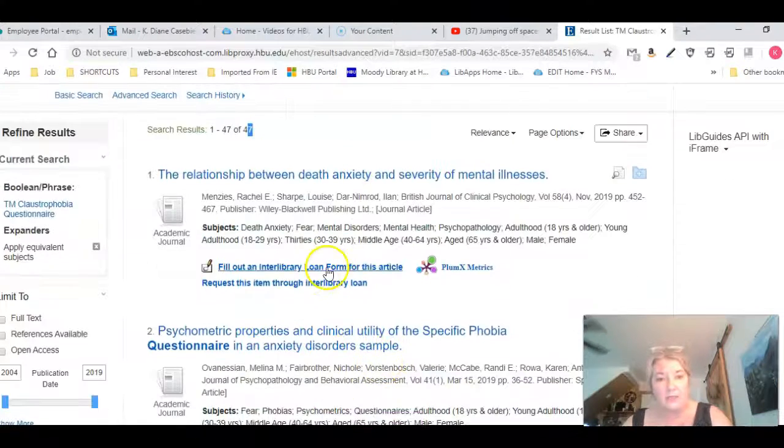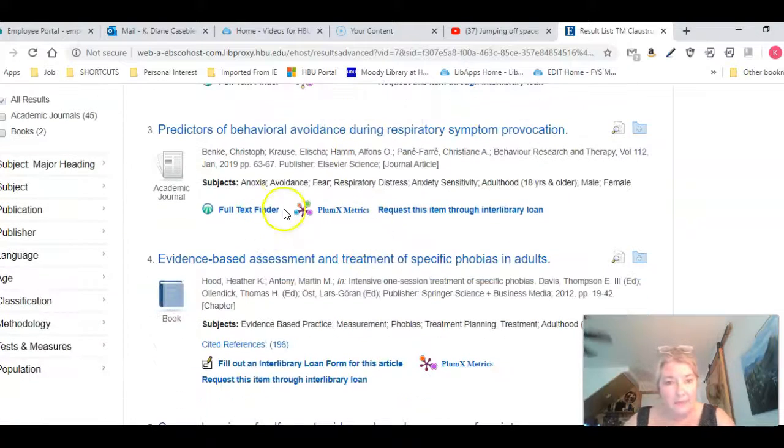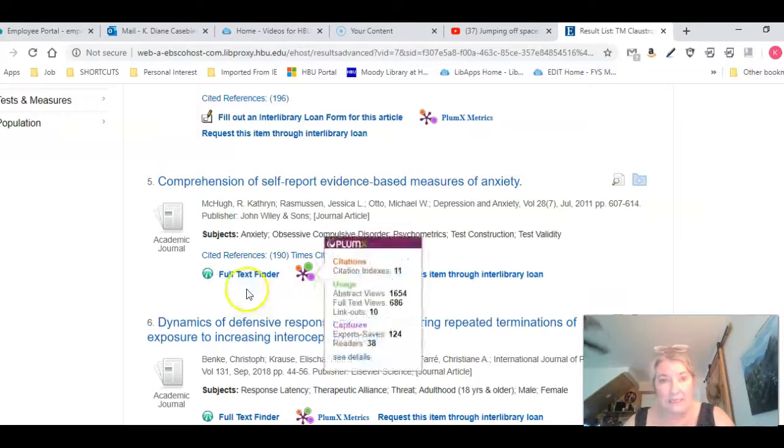This one, of course, you'd have to enter library loan. This one is linking out to a different database to see if we have it. Same thing here. If you find a lot of these are going to a different database and you see that it happens to be the same database, you might want to go and use that database by itself to find your information instead of having to link every time.